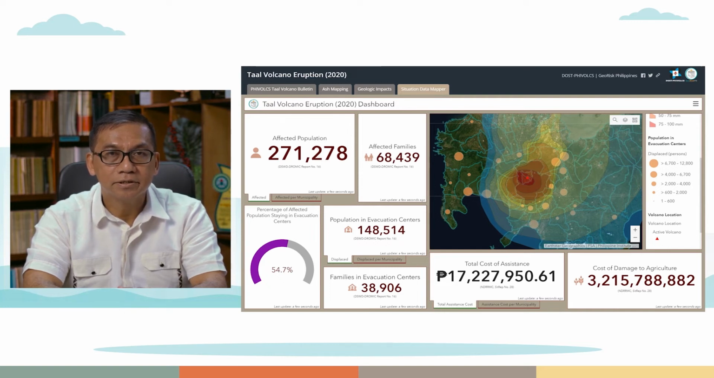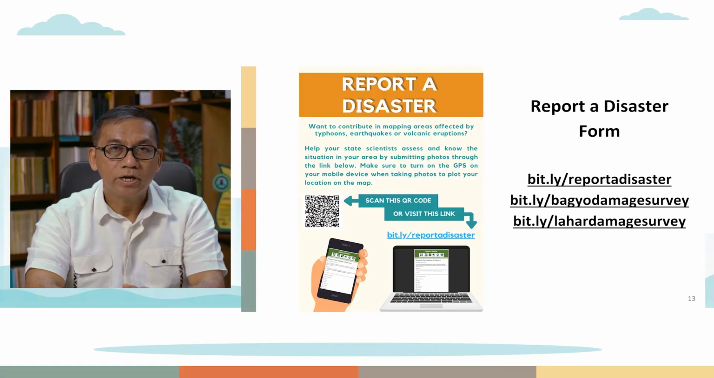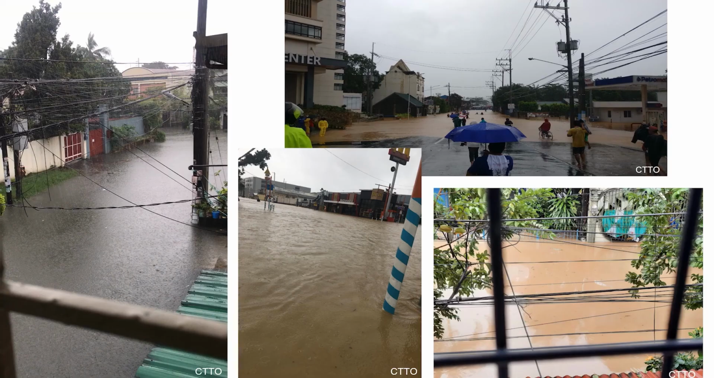These are data of schools and damages consolidated from social media, field reports, and news information during the Masbate earthquake of 2020. We encourage the public to use the Situation Data Mapper tool to report effects of hazards through these links. Here are some photos of flooded areas submitted through the Report a Disaster tool during the passage of Typhoon Ulysses in Cagayan Valley.